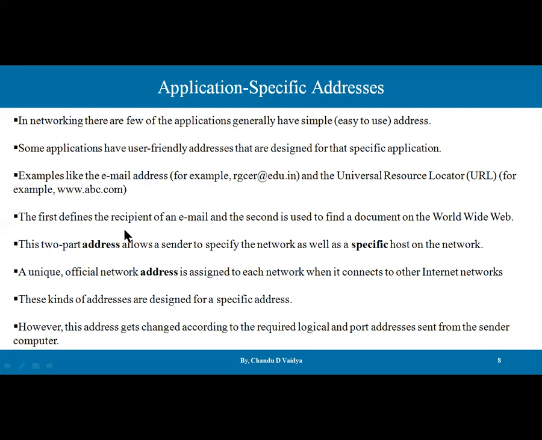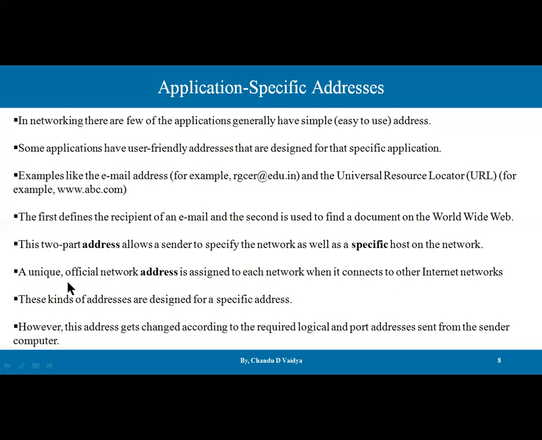Here, the first defines the recipient, where this ID is the recipient of an email, and the second is used for finding a document. This abc.com is for finding a document, used to search the documents, and it is going to be the destination. These two parts allow a sender to specify the network as well as the specific host on the network.